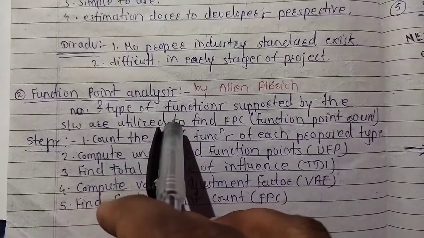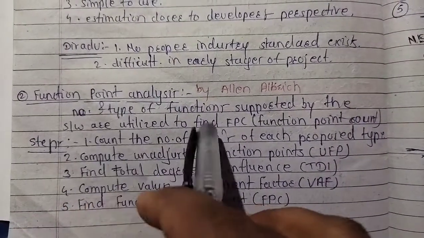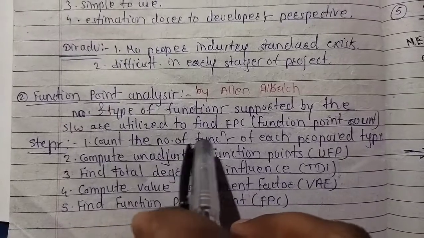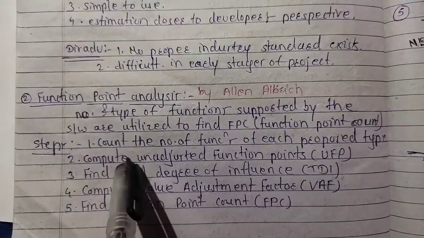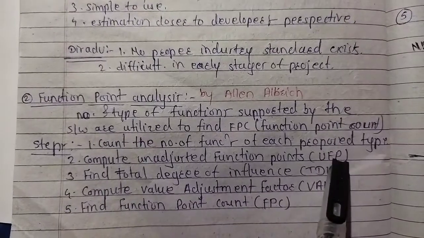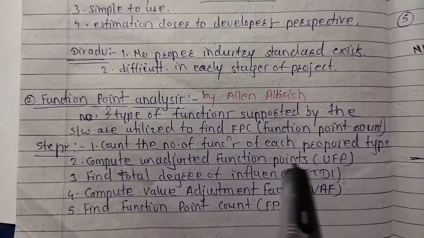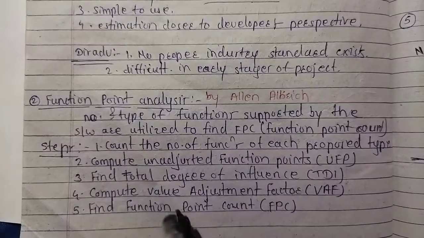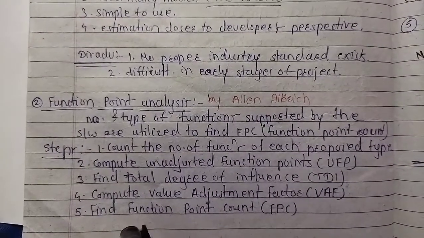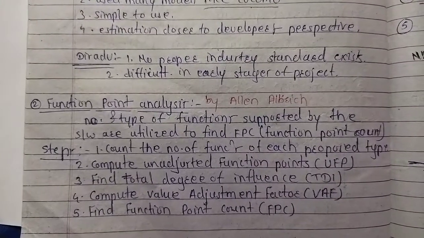What is function point analysis? The number of functions and types of functions supported by the software are used to find the FPC, the function point count. What are the steps in function point analysis? First, count the number of functions of each proposed type. Second, compute the unadjusted function point, that is UFP. Third, find the total degree of influence, that is TDI. Fourth, compute the value adjustment factor, VAF. Fifth, find the function point count, FPC.